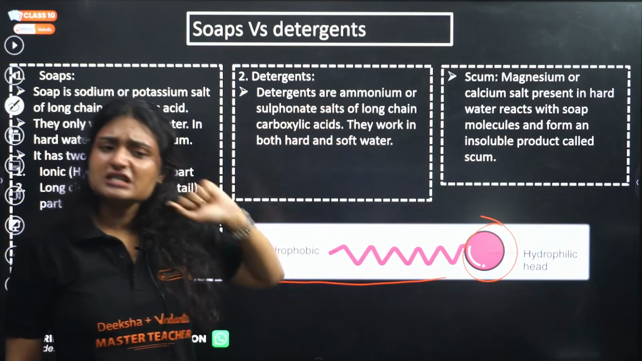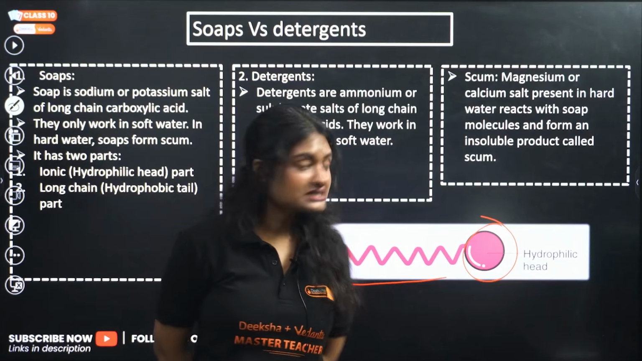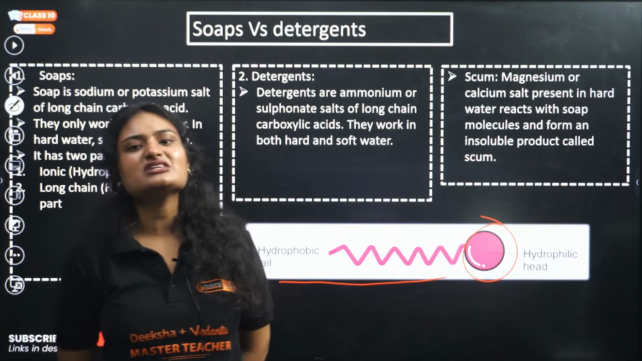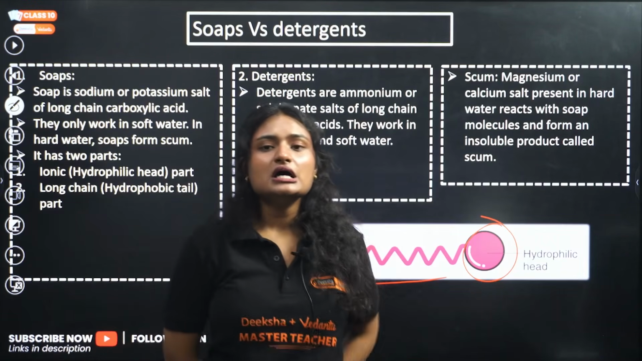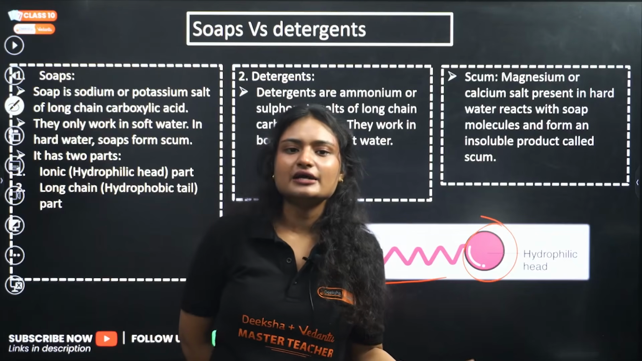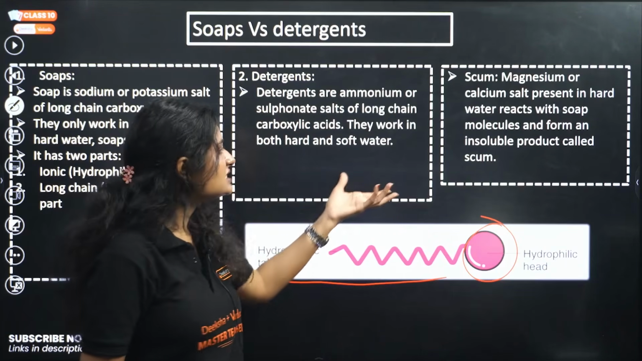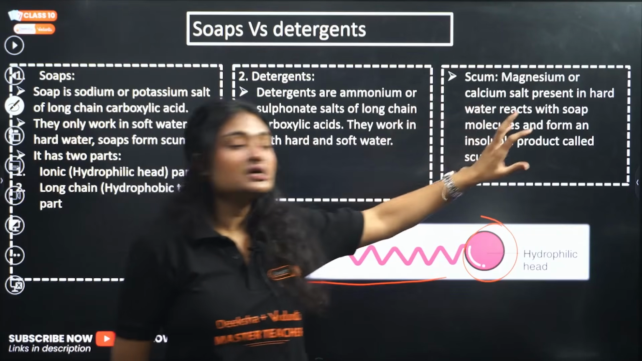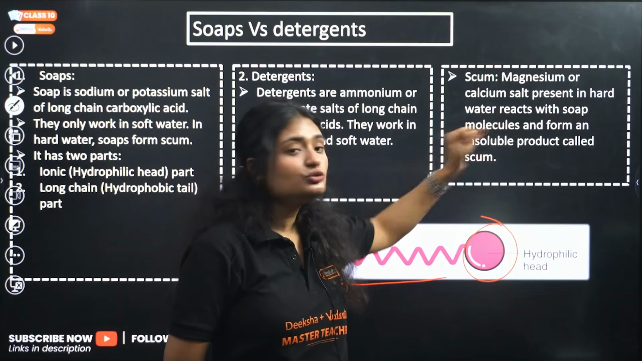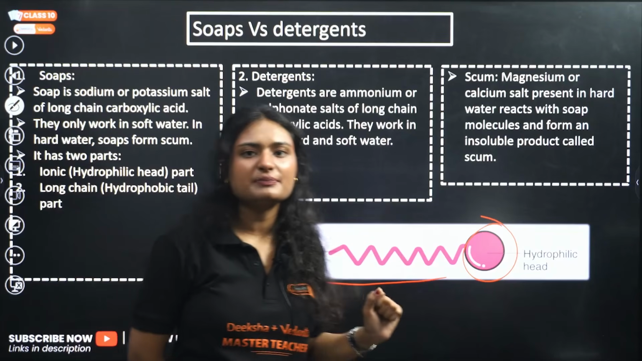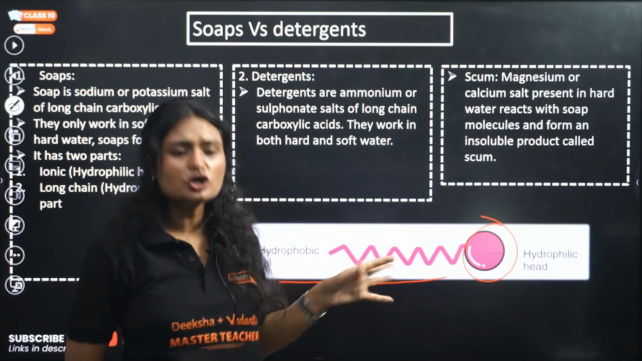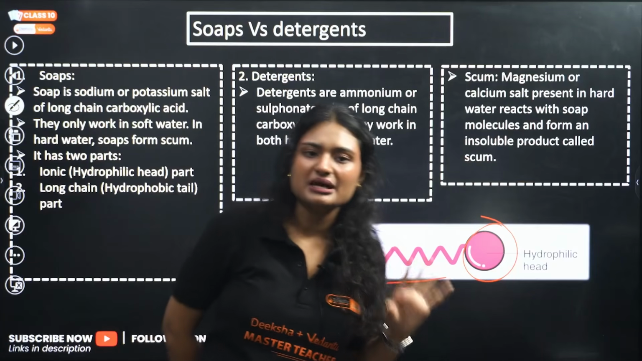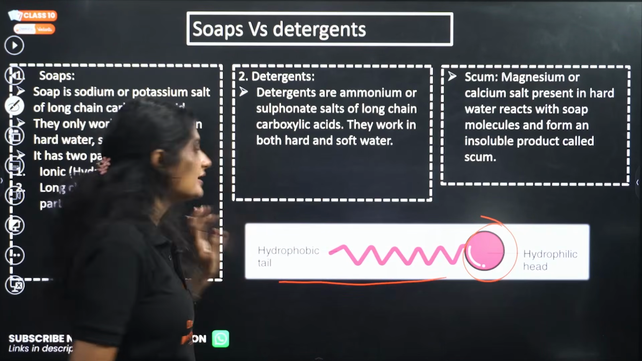Detergents are ammonium or sulfonate salts of long chain carboxylic acids. They work in both soft and hard water. Now, what happens in hard water? Hard water has magnesium and calcium ions, and due to the presence of these ions, soap forms an insoluble product called scum. When you treat soap with hard water, these magnesium and calcium salts form scum, and that's why soap is not used in hard water.